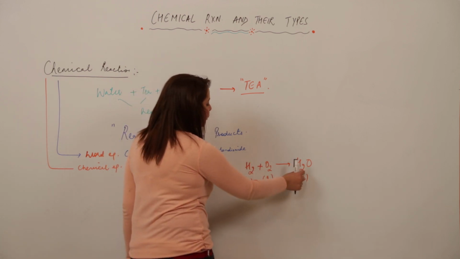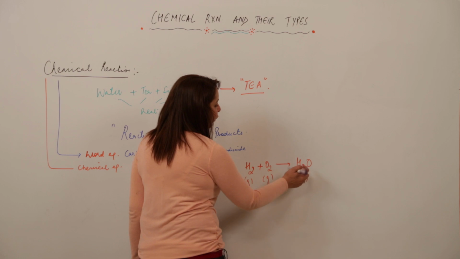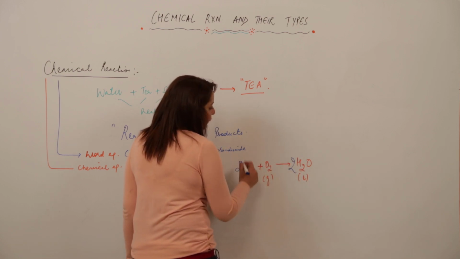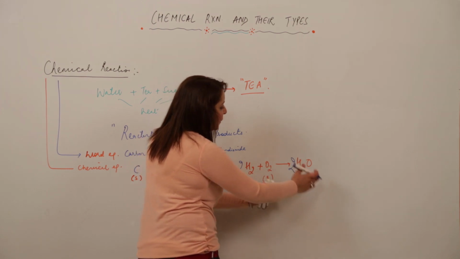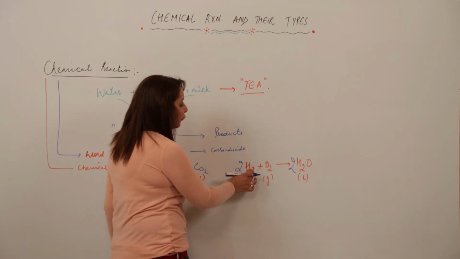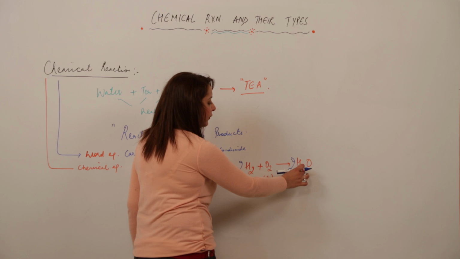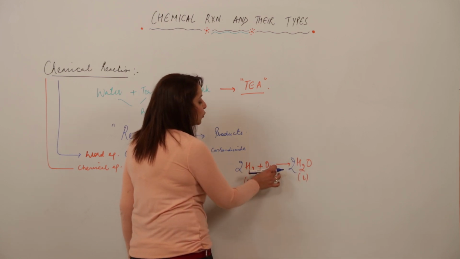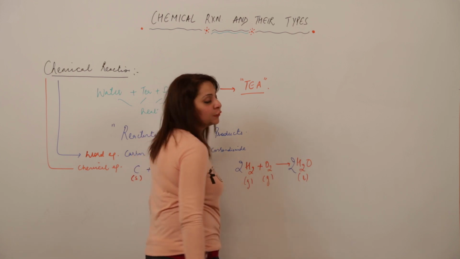So there is 2H, 2O, but 1O. So I'm putting this 2 before the O. Now the mass of reactants is the same as the mass of products. You can say there are 4 H atoms on this side, and on the product side, there are 4 atoms. Similarly, there are 2 atoms of oxygen and 2 atoms of oxygen.